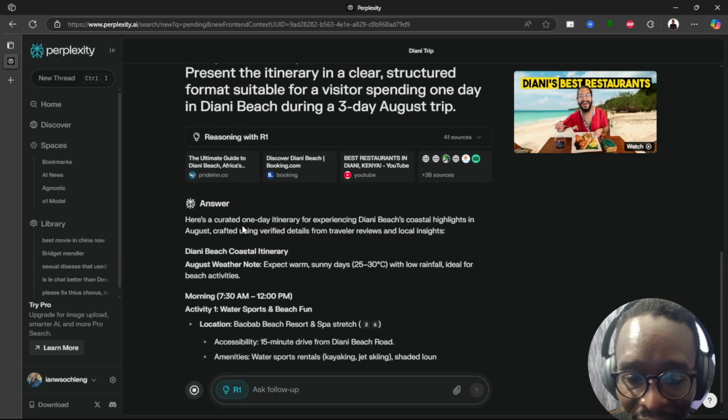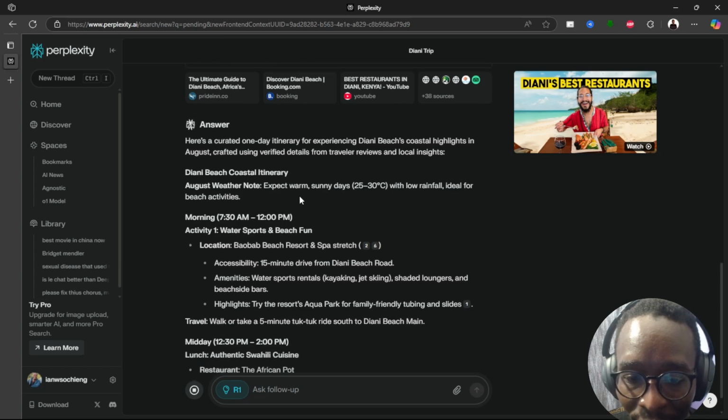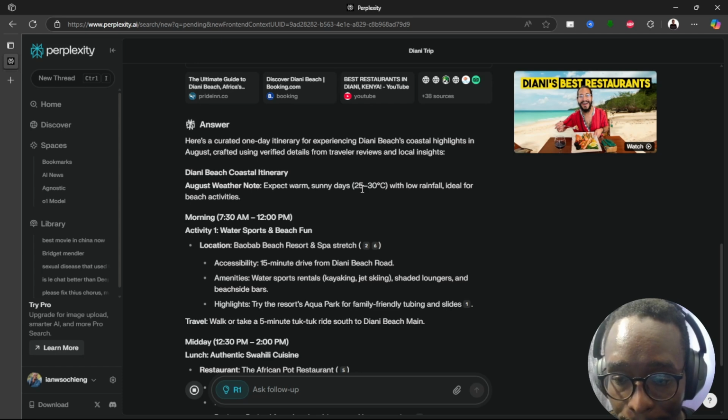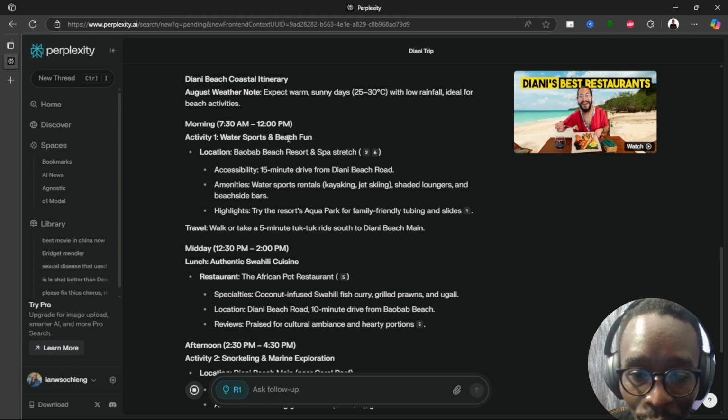So here's a detailed curated 1-day itinerary for Diani. So August weather, it's going to be warm, sunny days. It even gives you the degrees. So this one starts at 7:30 a.m. to 12 p.m. So activity, water sports, and beach. So location, Bubble Beach Resort.